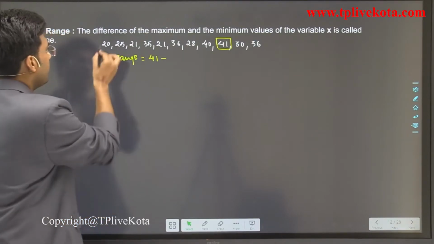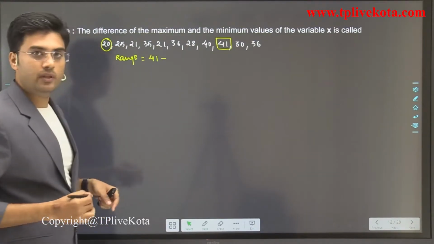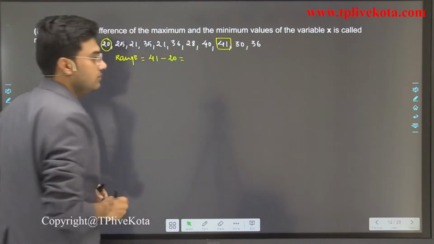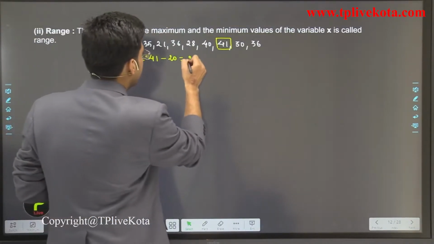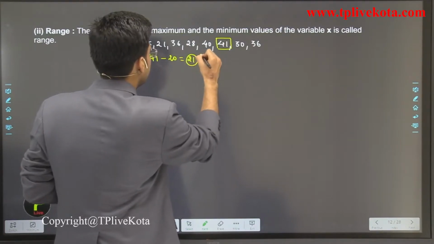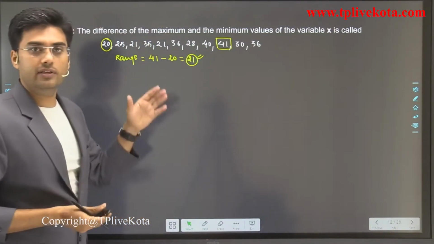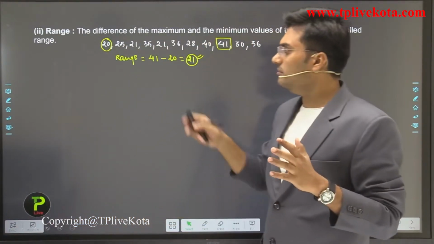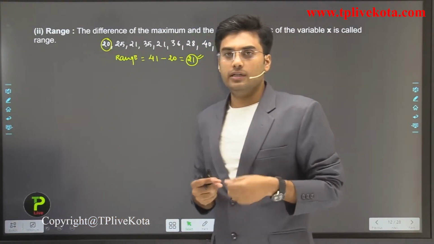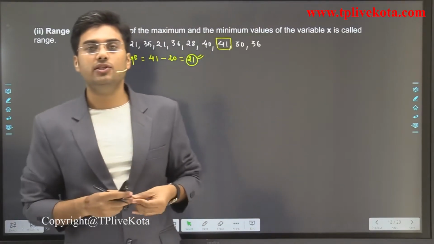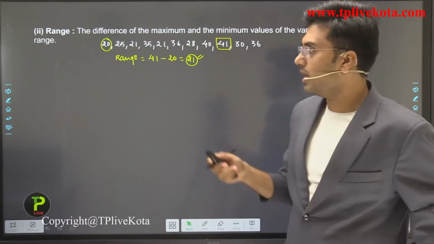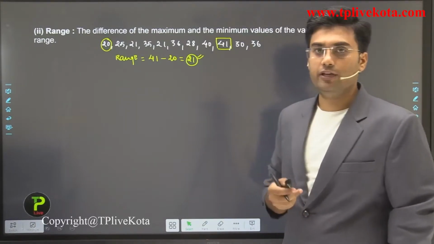So here 20 is minimum, so we write 41 minus 20, that is equal to 21. So 21 is the range. Clear? So these are very important definitions in the school level examination. These definitions are directly asked, so you have to remember them.